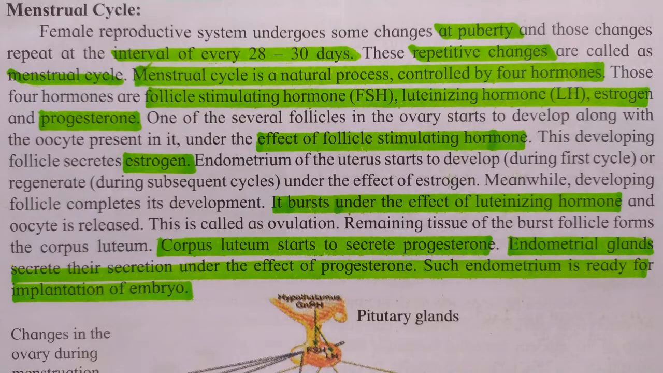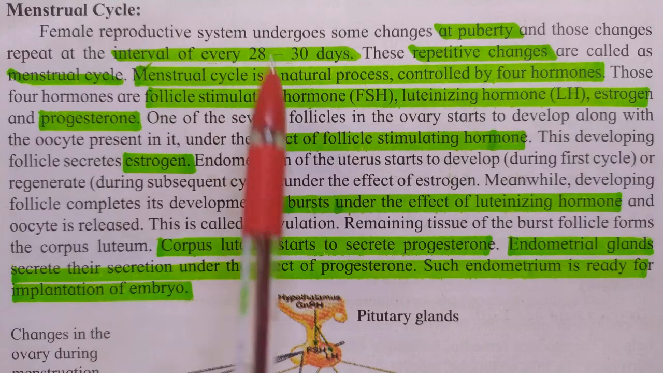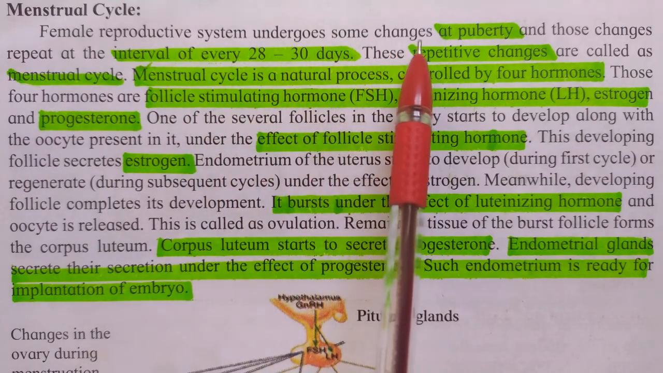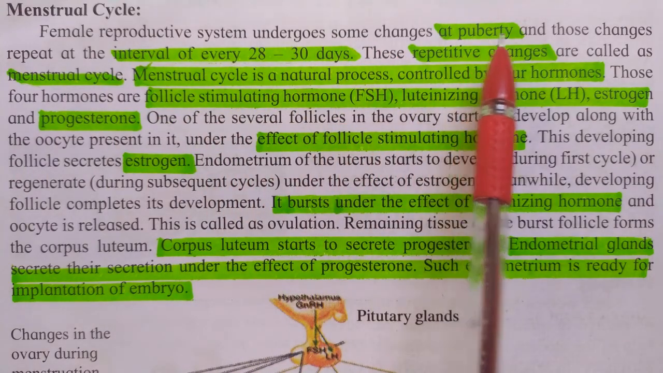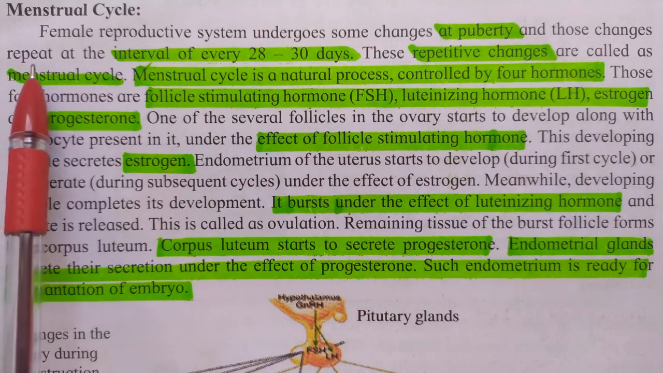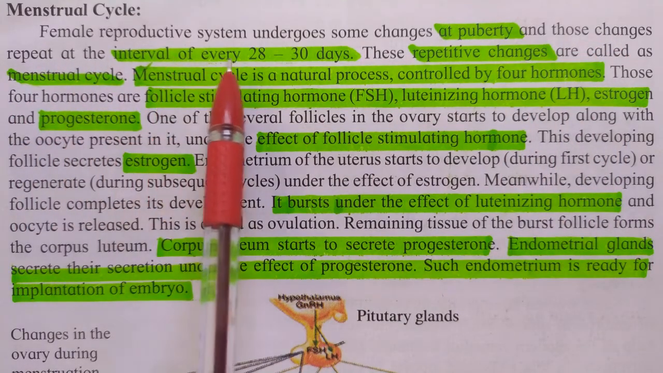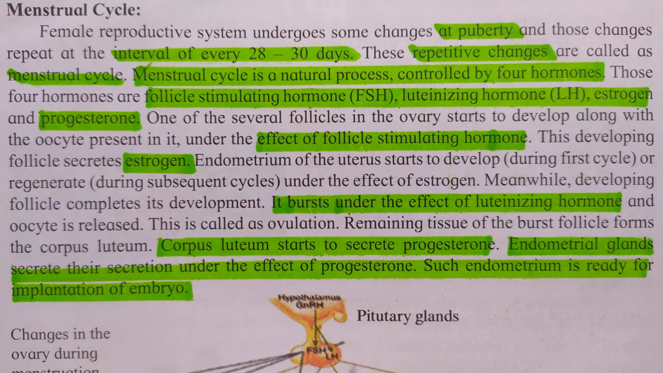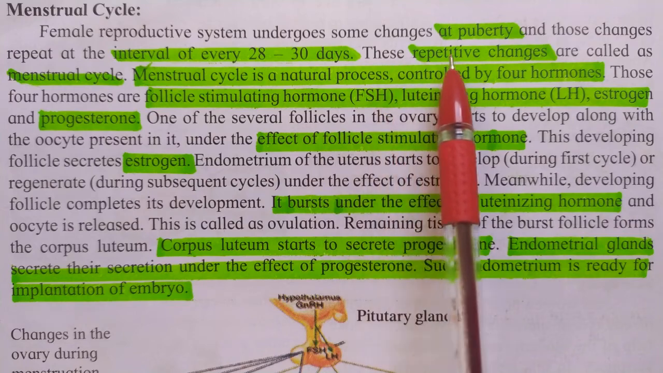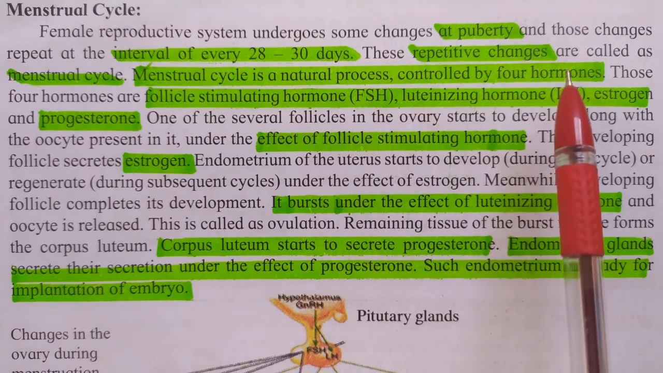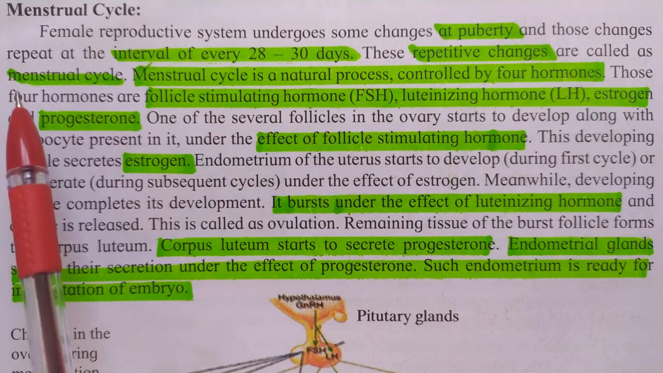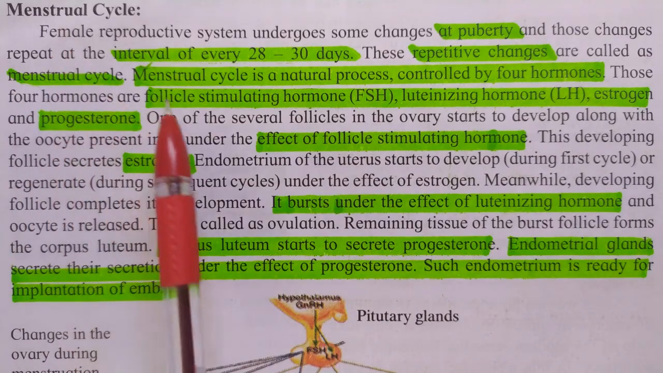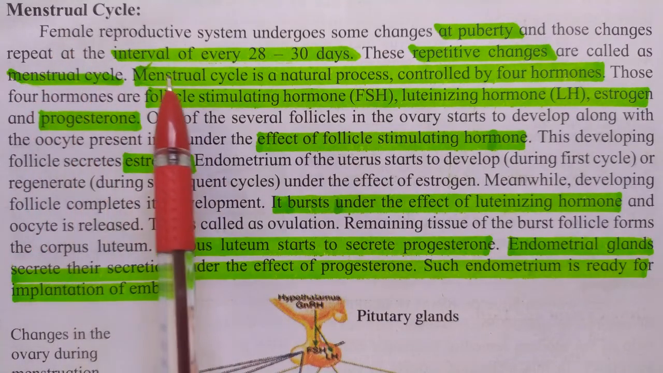Here we are with the next article, that is the menstrual cycle. The female reproductive system undergoes some changes at puberty, and those changes repeat at an interval of every 28 to 30 days. These repetitive changes are called the menstrual cycle in humans or in females.